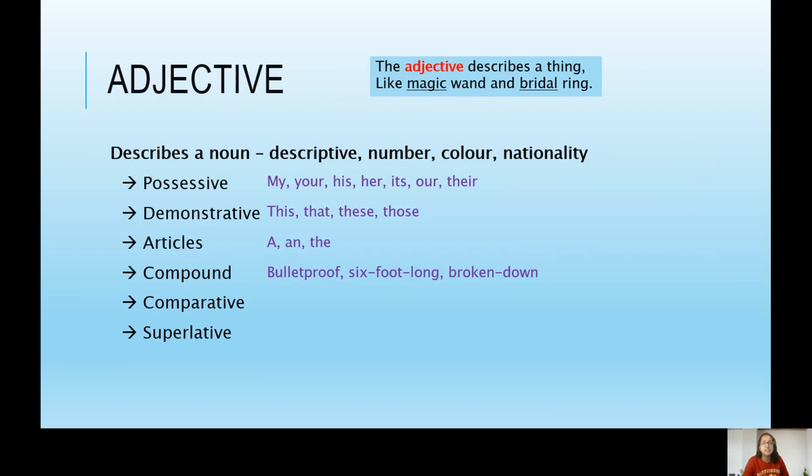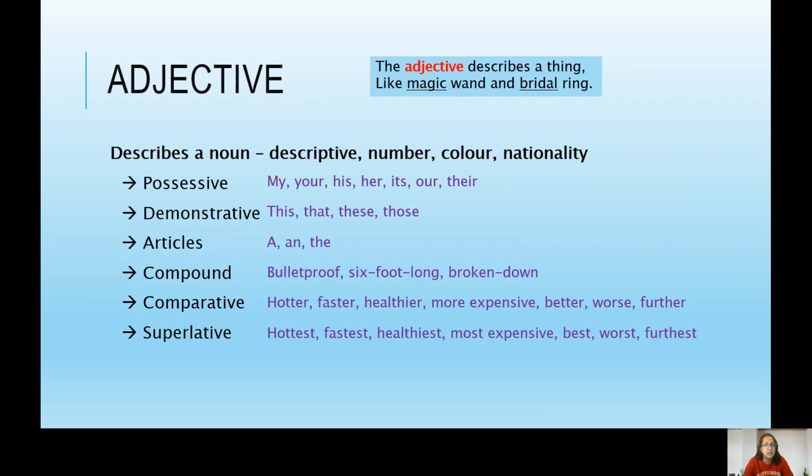A comparative, when we compare 2 things, for example, hotter, faster, healthier, more expensive, better, worse, or further. Or superlative, when we're comparing something to a group of others. For example, hottest, fastest, healthiest, most expensive, best, worst, furthest.